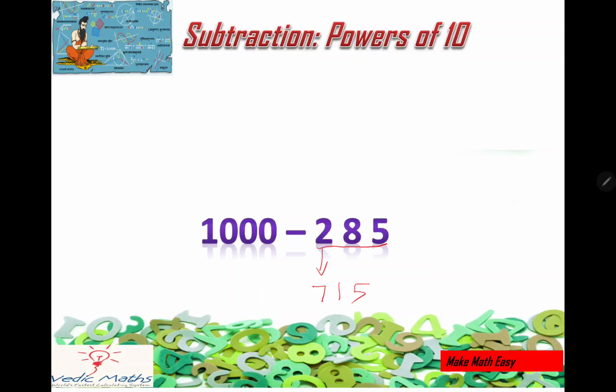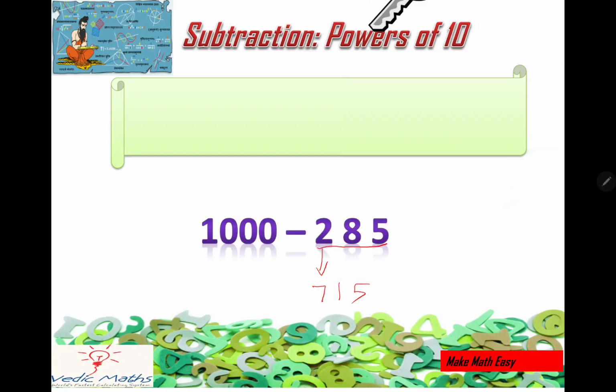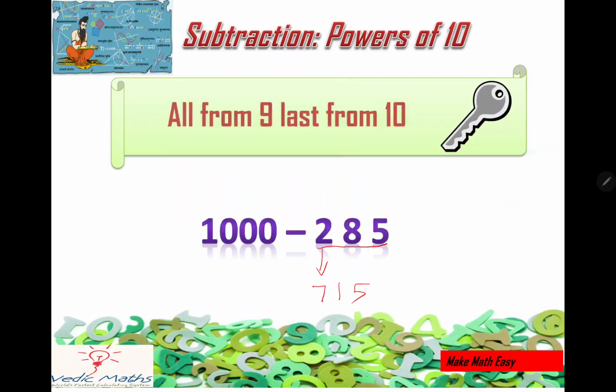So the answer will be 715. Let's see. Apply our formula, Nikhilam Sutra. We have to subtract this from 9 and the last one from 10. And my answer should be, see, we did it correct. So it is very quick. Once you get used to it, it becomes very easy and it makes all the calculations very easy.